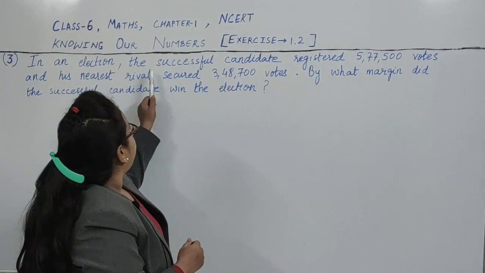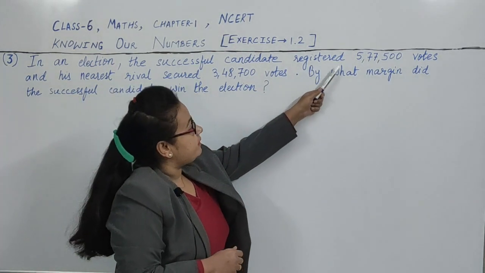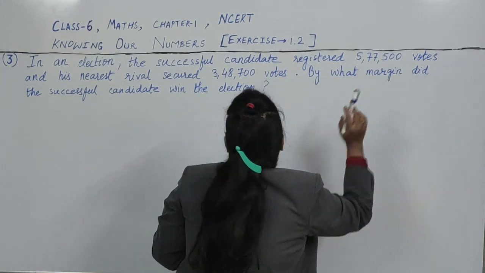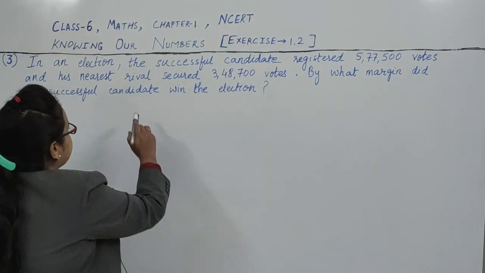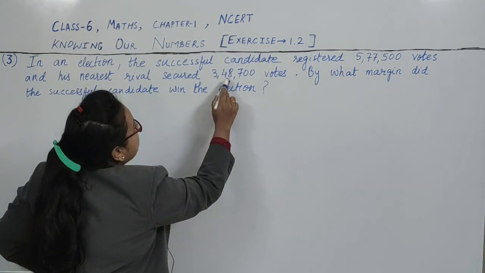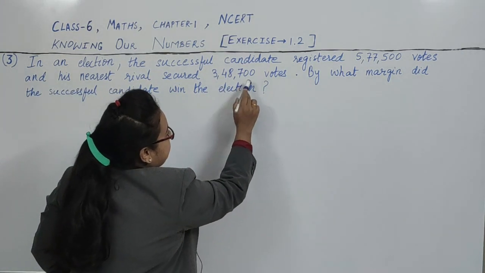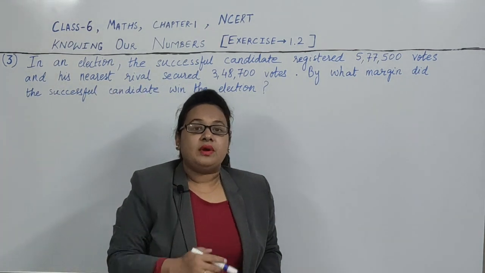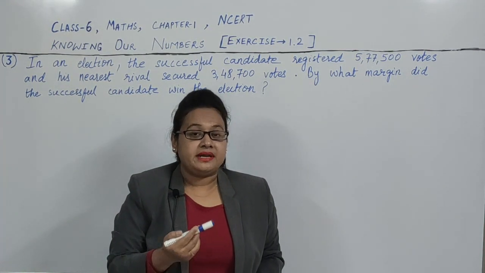See the next part of the question. The successful candidate registered 5,77,500 votes and his nearest rival secured 3,48,700 votes. So in an election, what happens when we have to select our ministers?